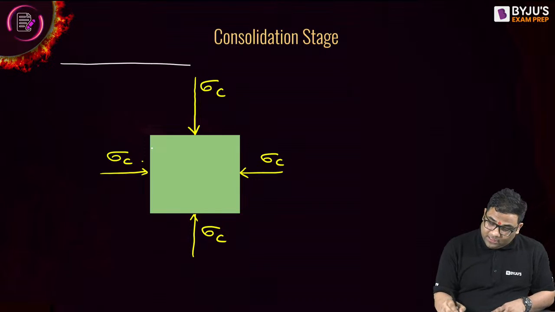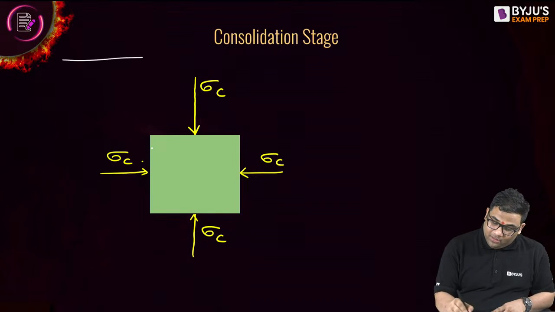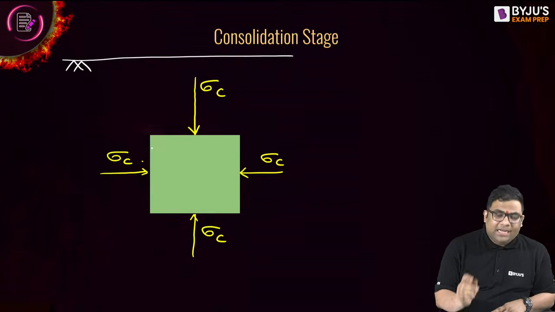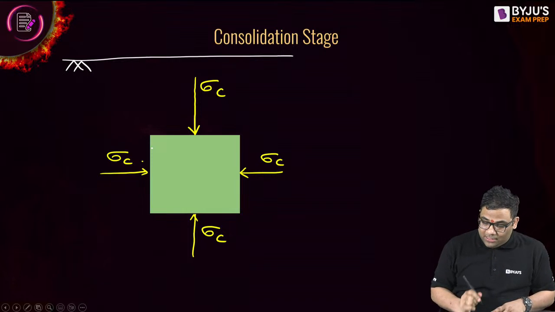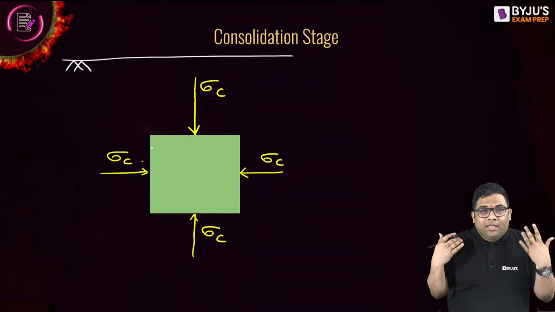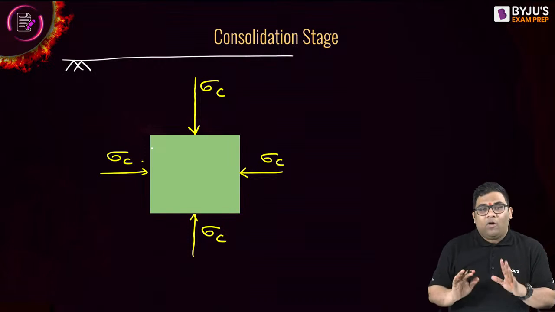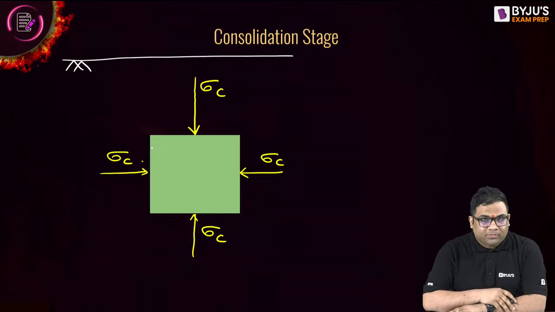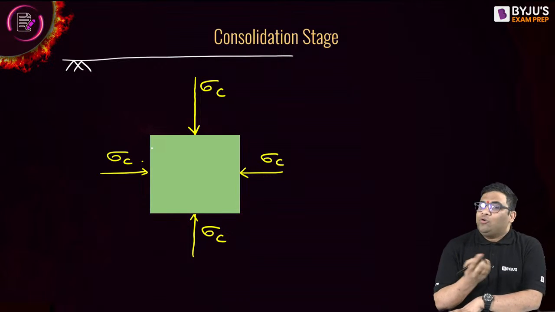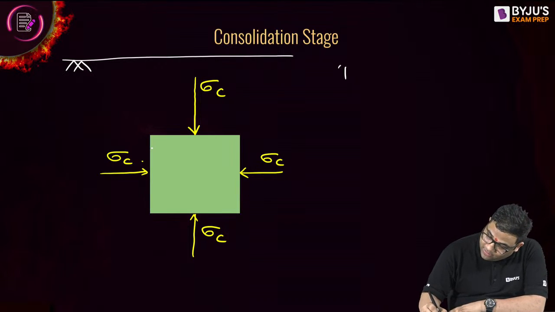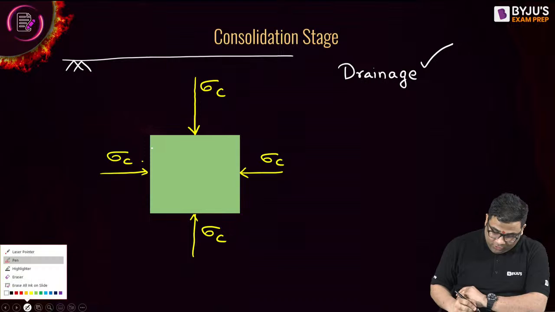Suppose this is the ground level and this is a soil element. This soil element can have conditions of drainage or no drainage. So when drainage is possible, the soil will consolidate or not consolidate?